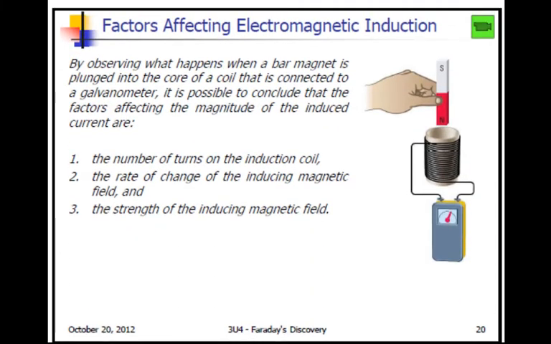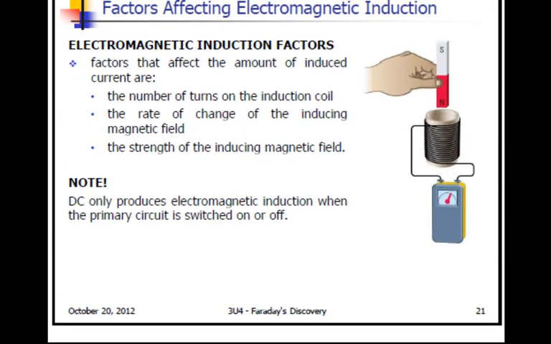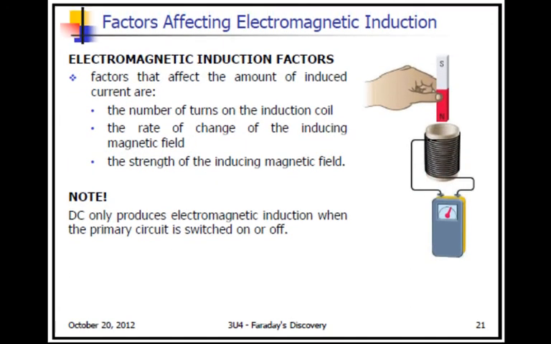So what are the factors affecting electromagnetic induction? The number of turns on the induction coil, the rate of change of the magnetic field, so if we can have a magnetic field changing at a faster rate, and the strength of the induced magnetic field. So the stronger the magnetic field, the stronger the current induced. So you can write these down, the factors affecting electromagnetic induction.